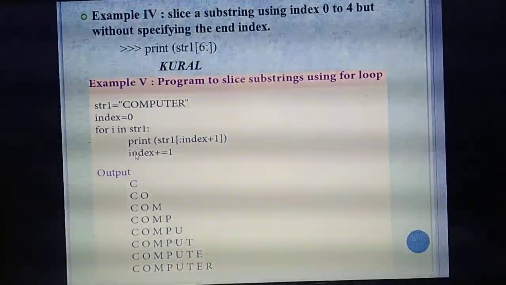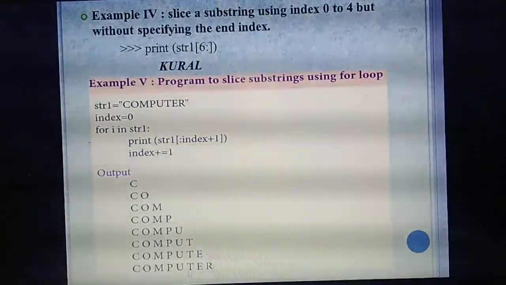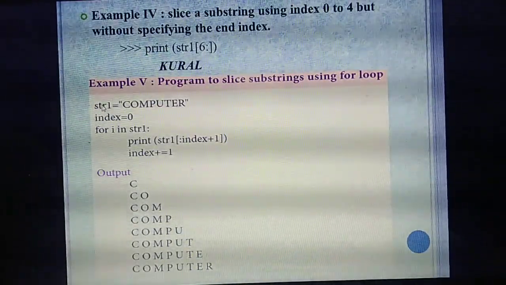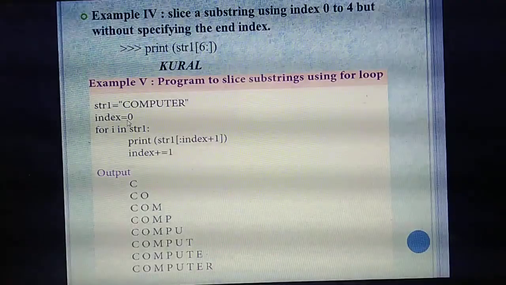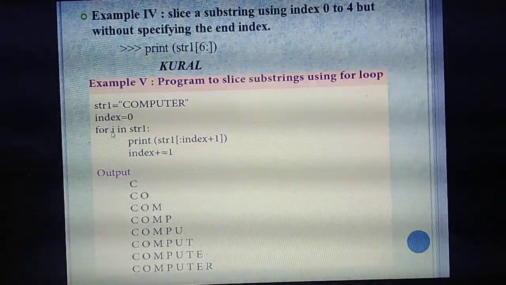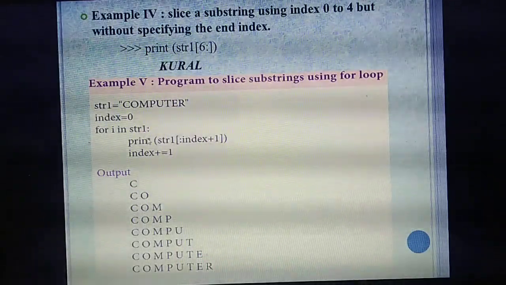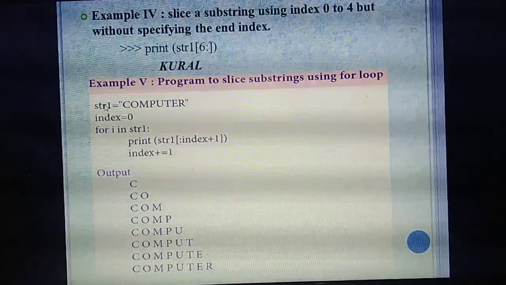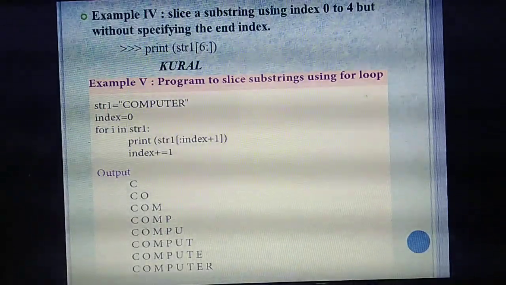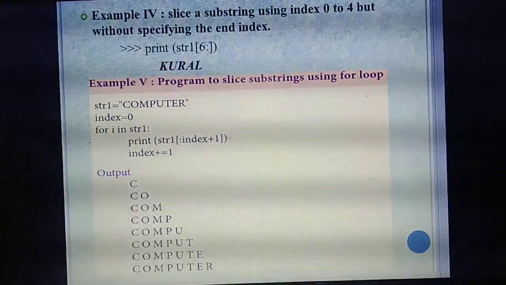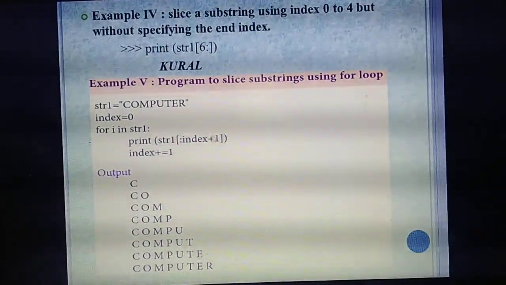Once again, first, the word for which you need the output, you need to mention in the variable str1. Next you specify the index, which always starts with value 0. Then in the for loop you increment the index value. For that you declare one variable called I, to do operations on the string str1. Then print str1 of, with the slice inside brackets.